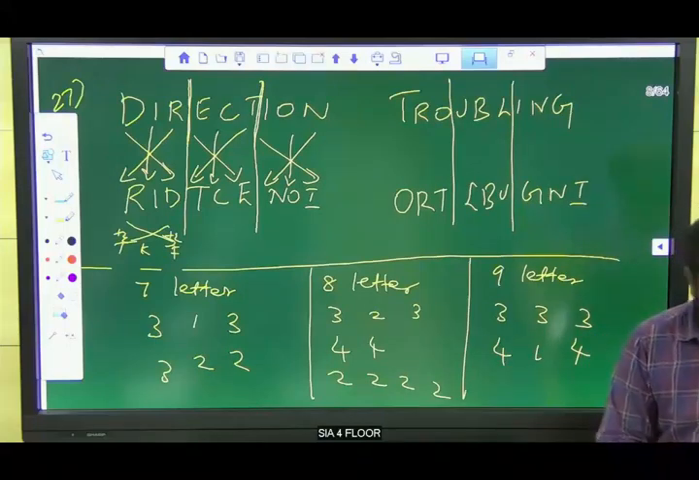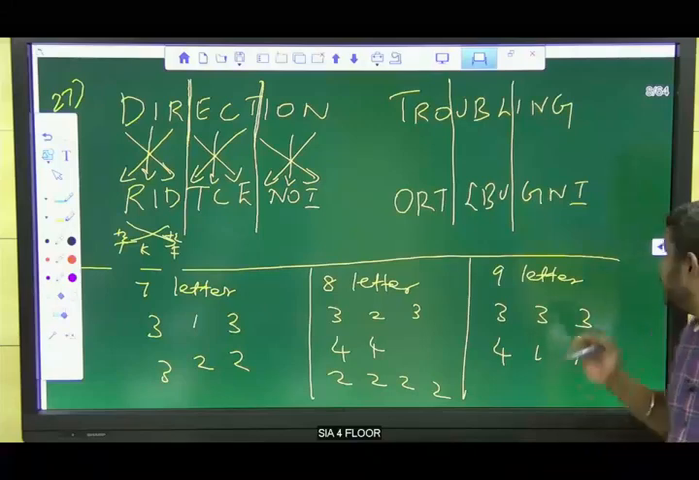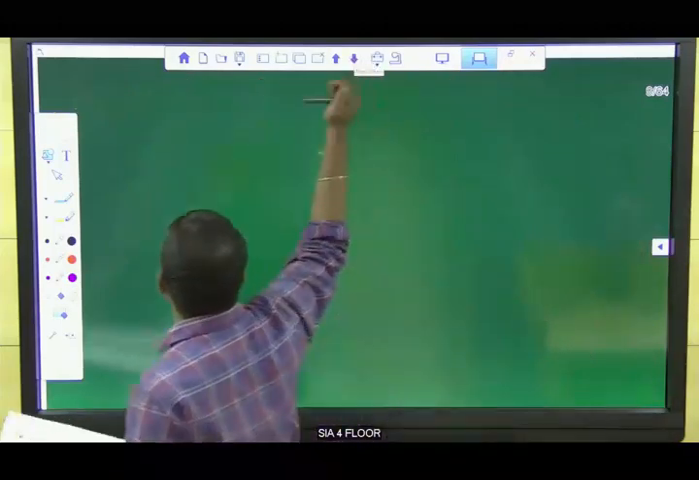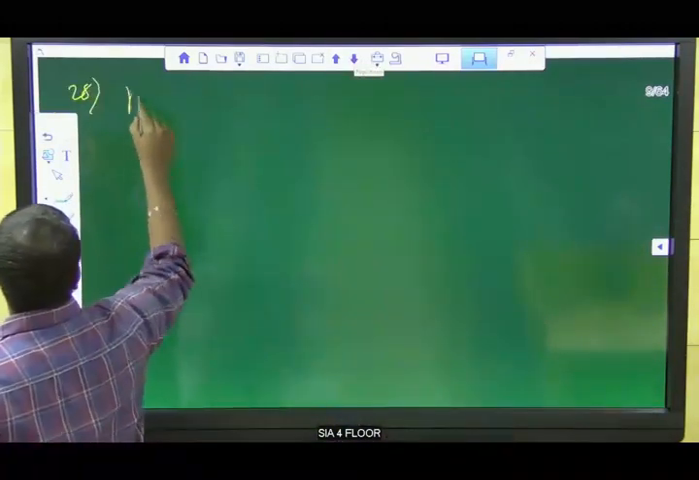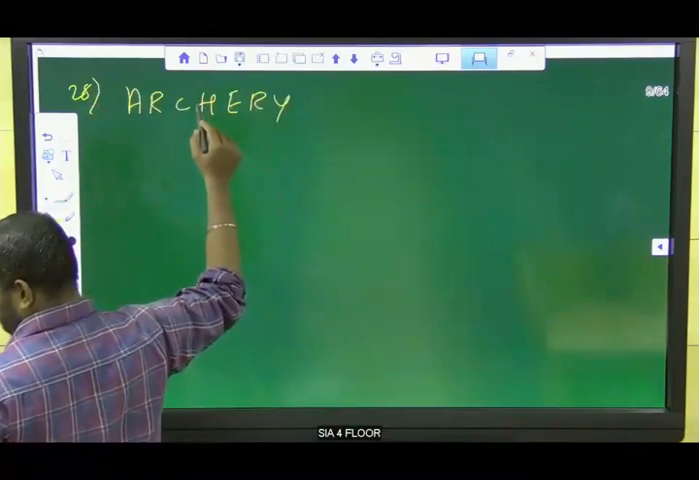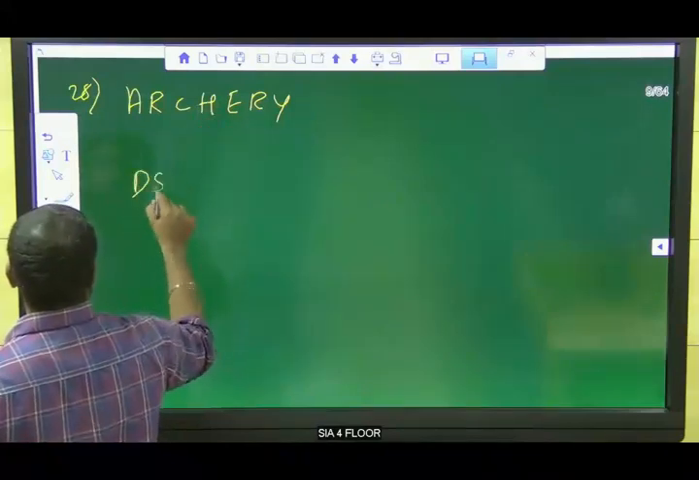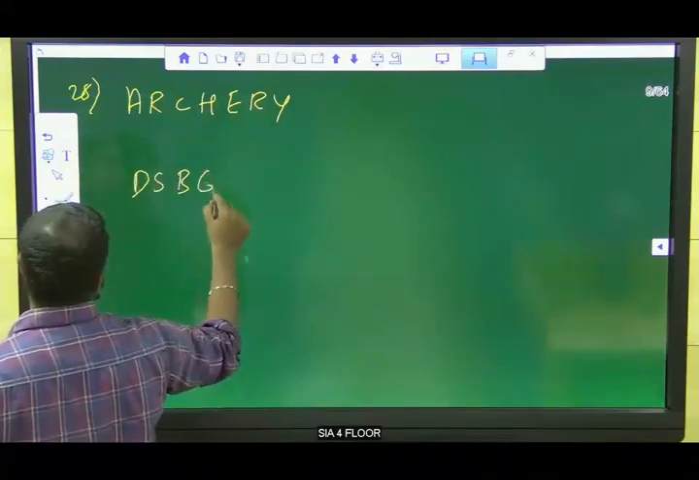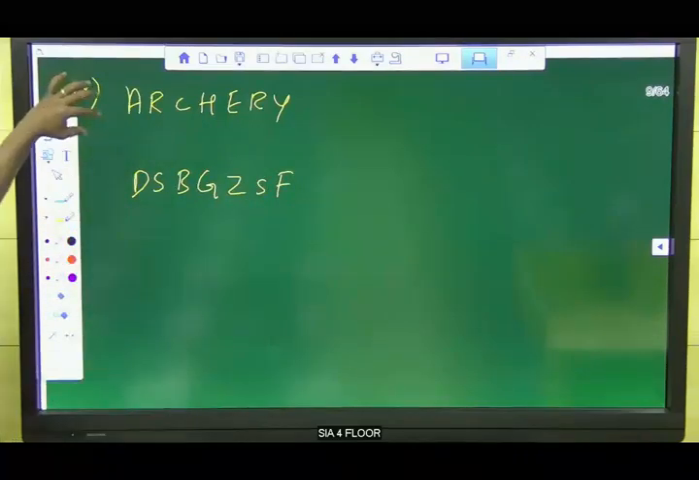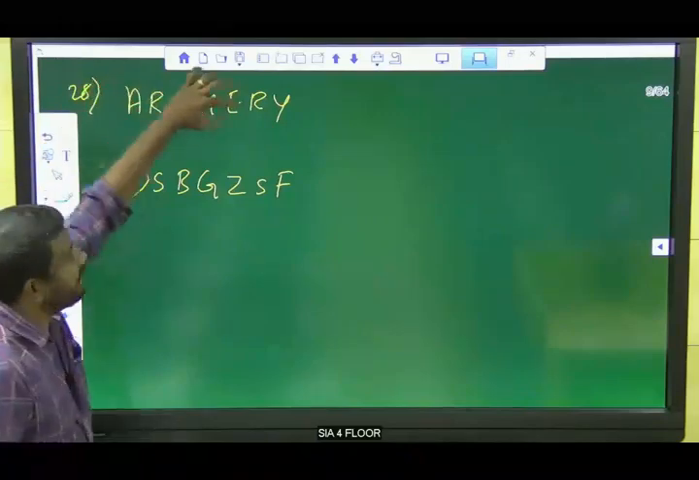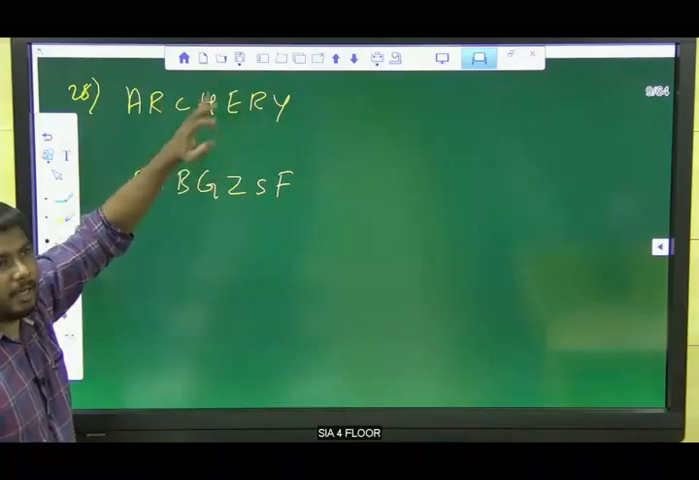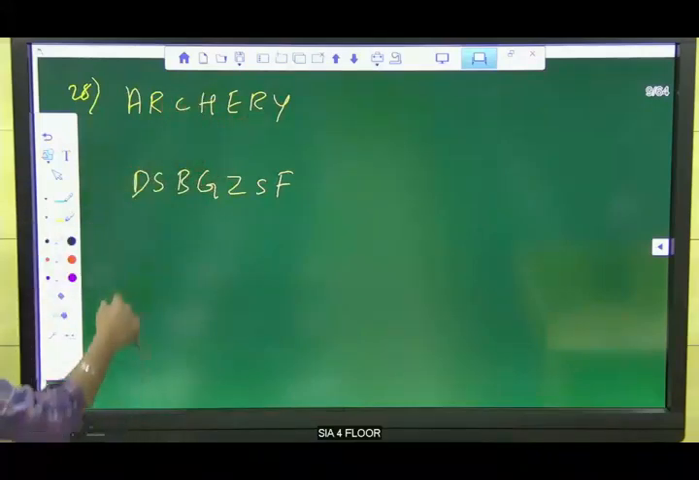Okay, so now try to solve the 28th question. If archery is written as... Listen, while seeing the question itself, we can clearly say this is a 7-letter word. If it is seven letters, the pattern is 313 or 232 like that. Now listen here.